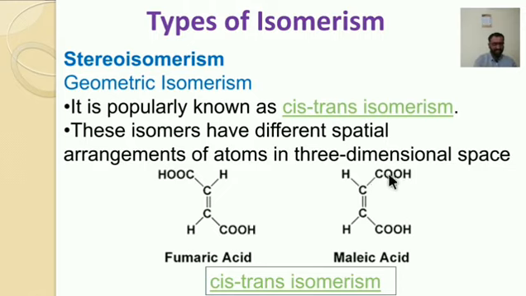On the right side, the COOH group is present. Here this group is present in a different direction. So the geometry of this structure is different. The chemical formulas of both are the same, but one is fumaric acid and this is maleic acid, and it is also known as cis-trans isomerism.